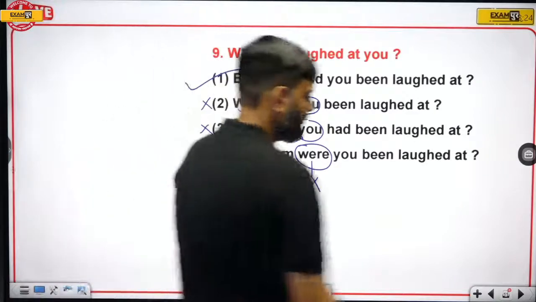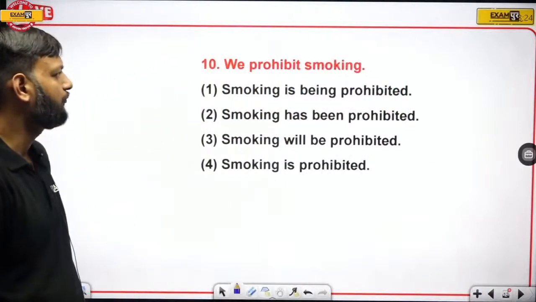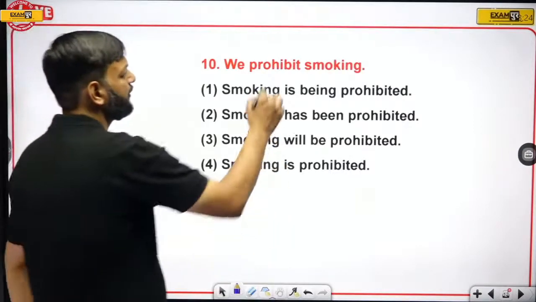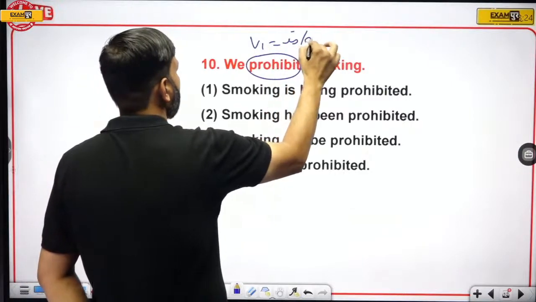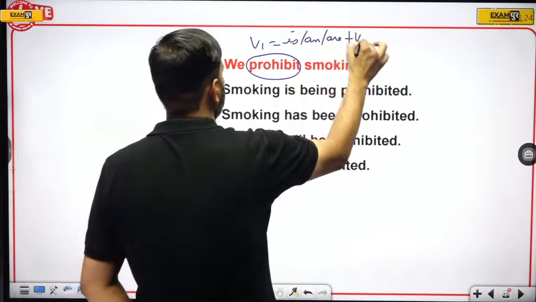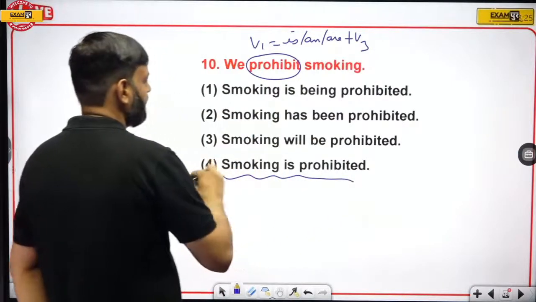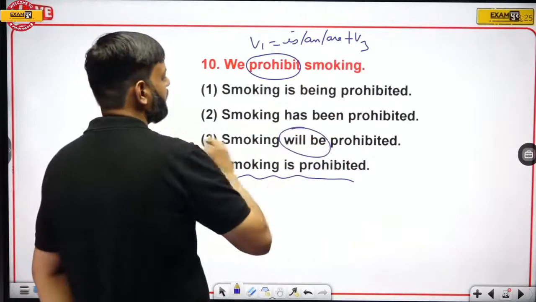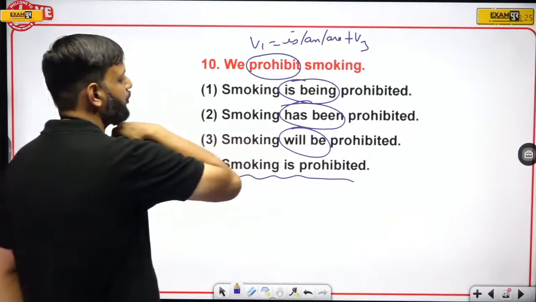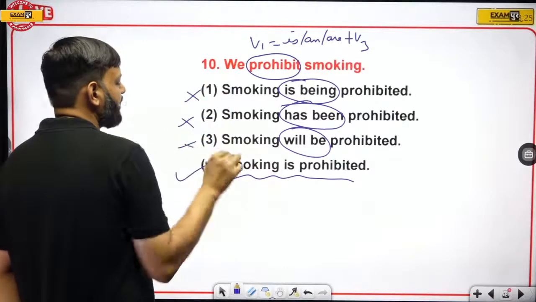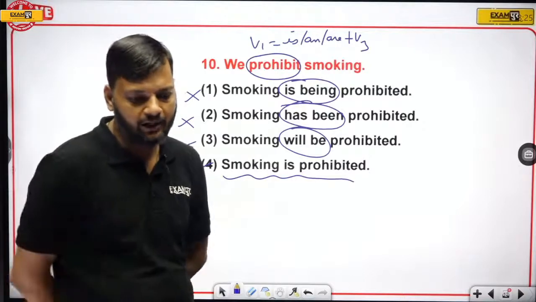Okay, let's see question number 10. We prohibit smoking. Simply, prohibit is first form. So is, am, are plus V3 is required. So the sentence would be smoking is prohibited, because you cannot change present indefinite into will be. You cannot change present indefinite into perfect. You cannot change present indefinite into continuous. So all three options have been eliminated just because the tense is not correct. Got it?